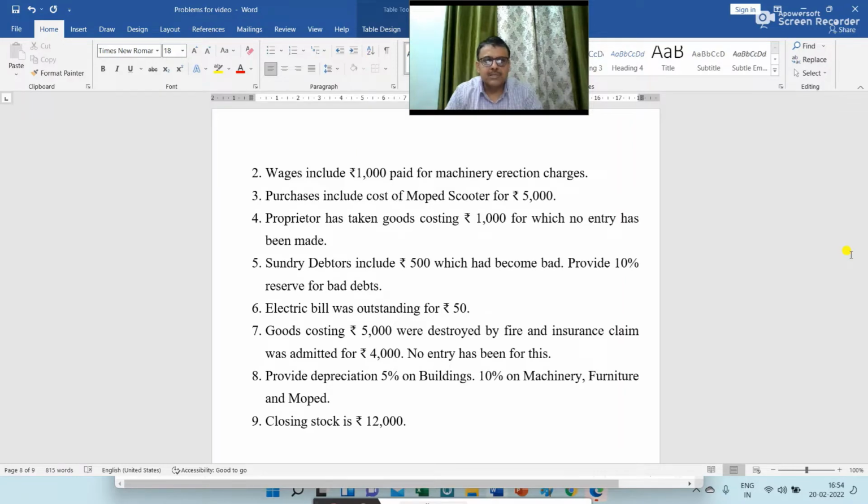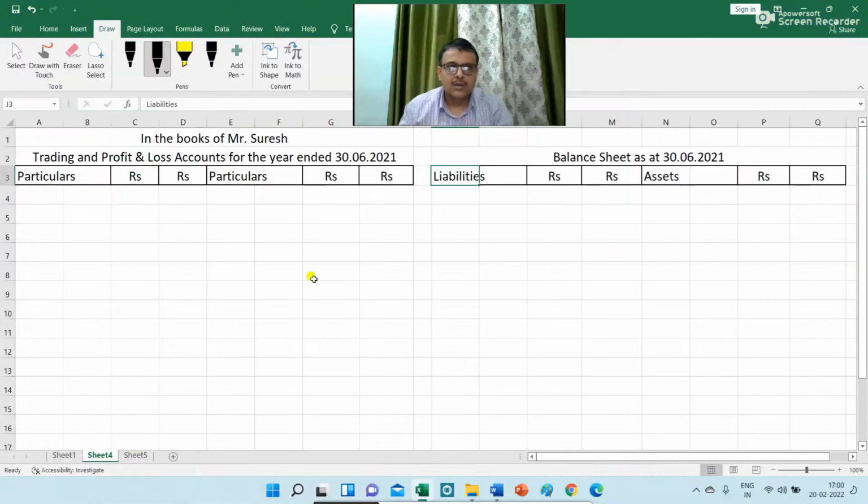Provide 10% reserve for bad debt. Electric bill was outstanding for rupees 50. Goods costing rupees 5,000 were destroyed by fire and insurance claim was admitted for rupees 4,000. No entry has been made for this. Provide depreciation 5% on building, 10% on machinery, furniture and moped. Closing stock is rupees 12,000.